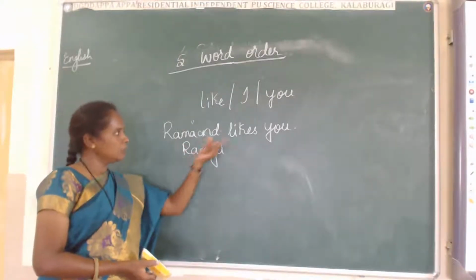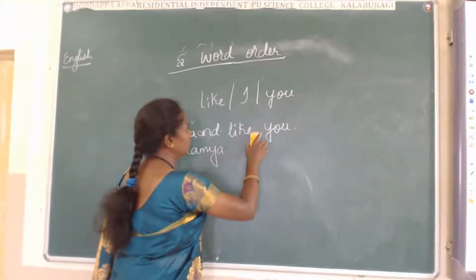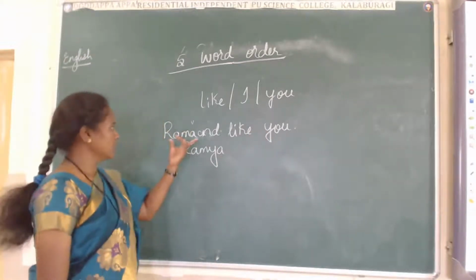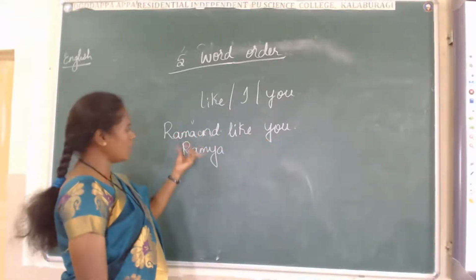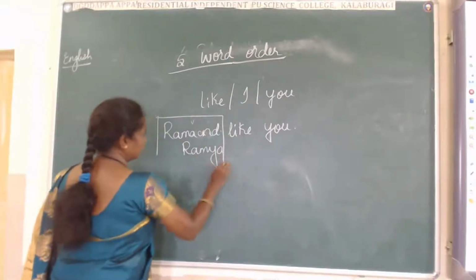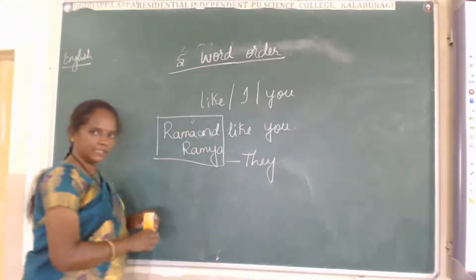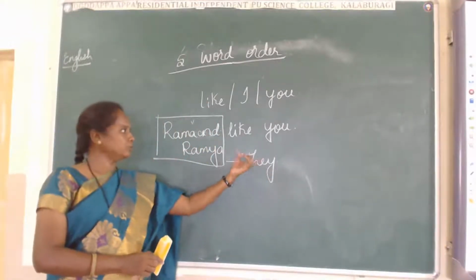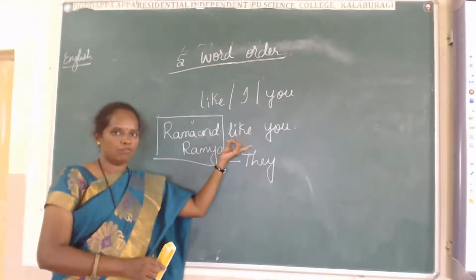And Rama and Ramya. What do we have to change here? Here we have to remove this. Rama and Ramya like, because these two are plural. It became they. This is plural. That's why we should not use s or es for the word.